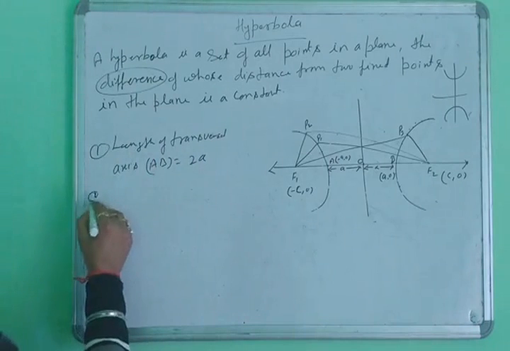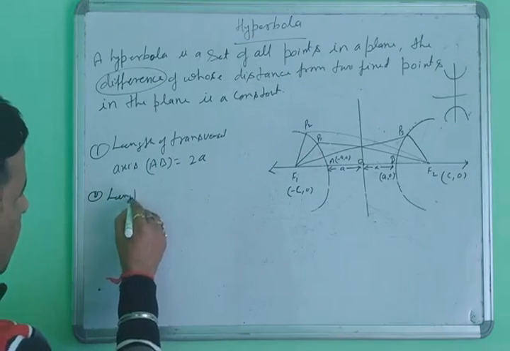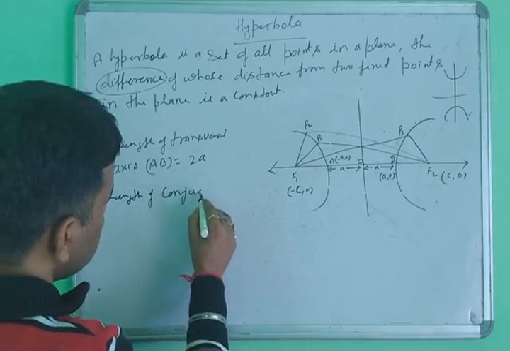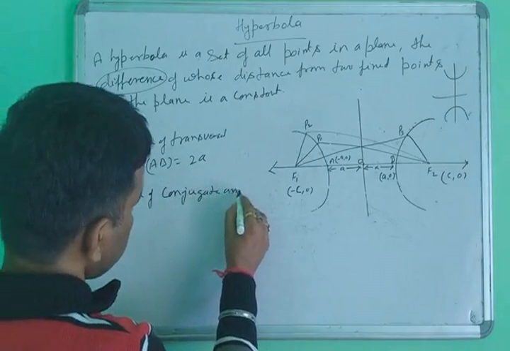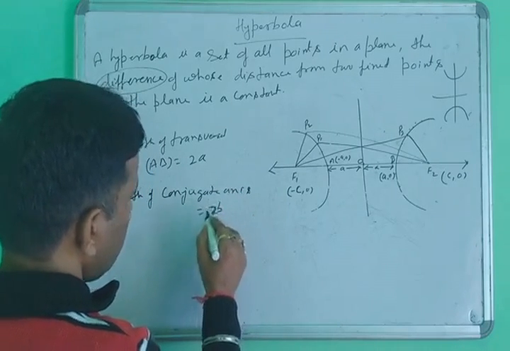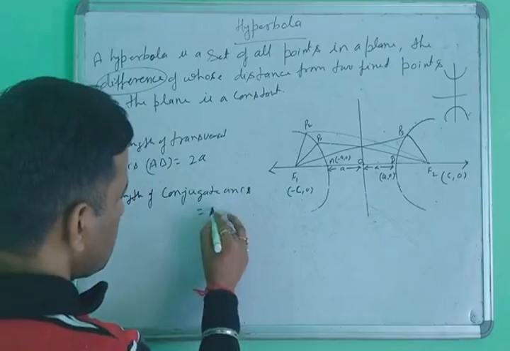Similarly, the second point: the length of the conjugate axis is 2b. Yes class, note it down.